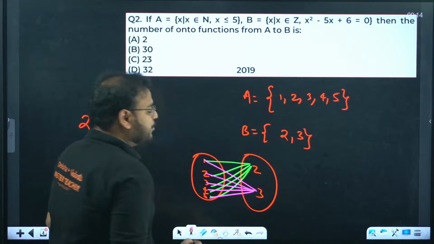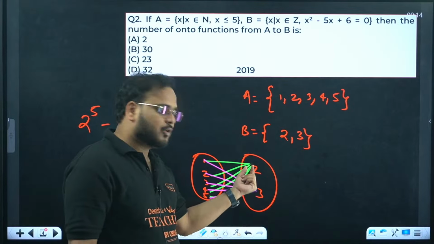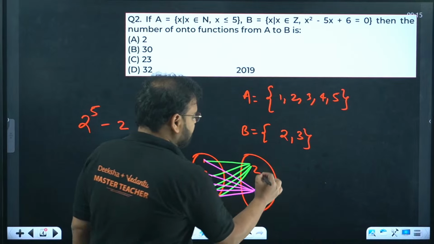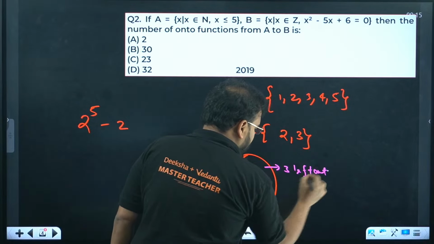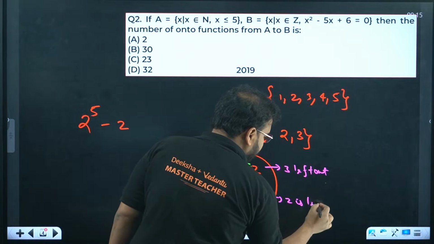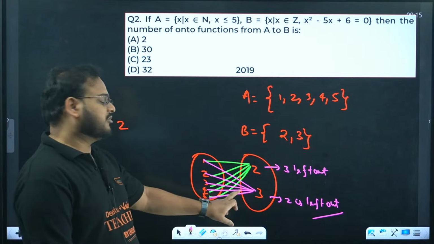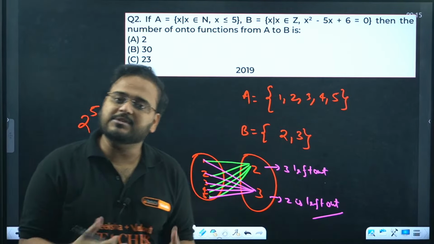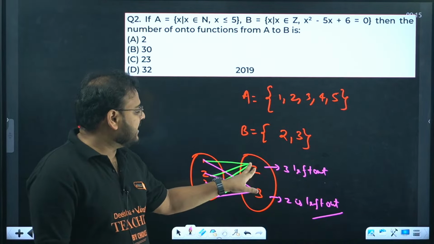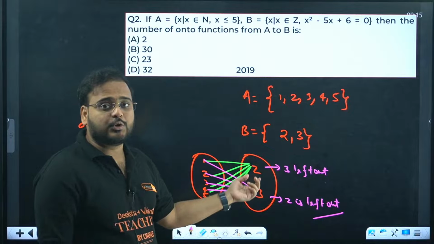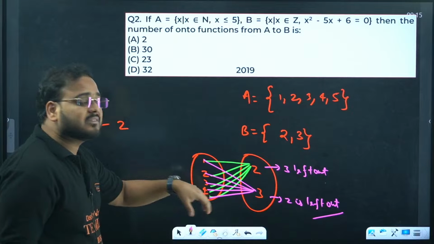So wherever you are doing this, you are creating two cases. If you map everything to only 2, 3 is left out. And in the other case, 2 is left out. So either you map all to 2 or all to 3, and the other element is left out. What happens in that case? 2 is there but 3 is left out. It means the range is only 2 but the codomain is 2 and 3. Range and codomain are not equal, so the given function will not be onto.